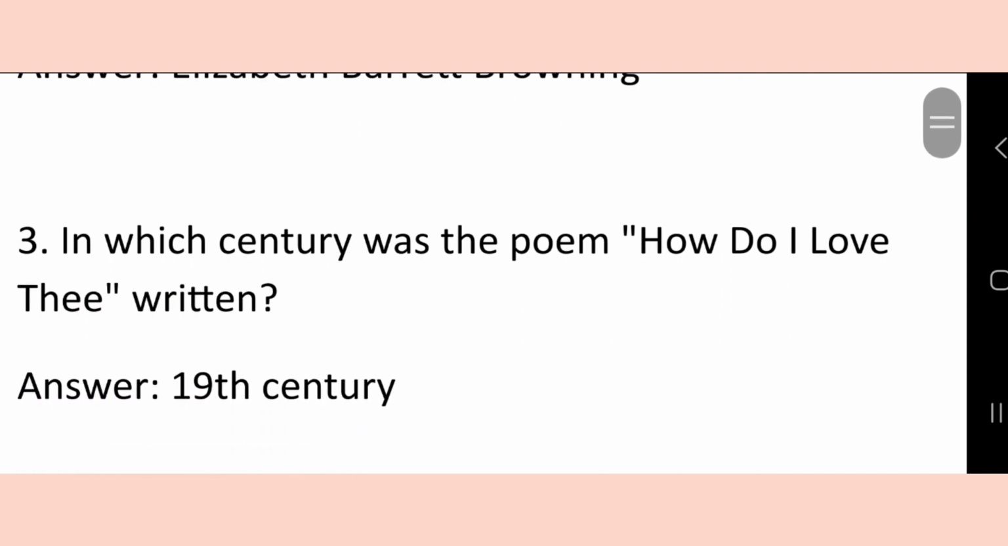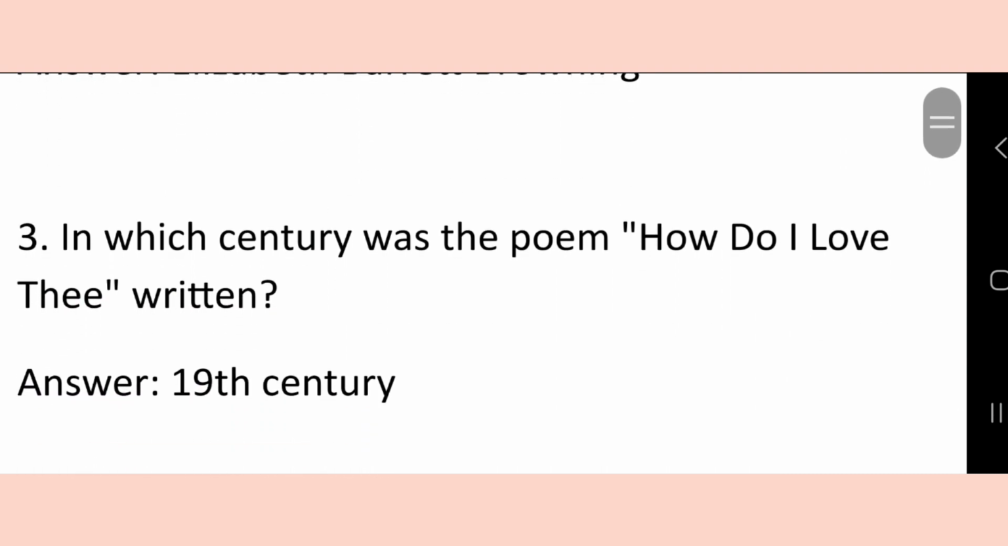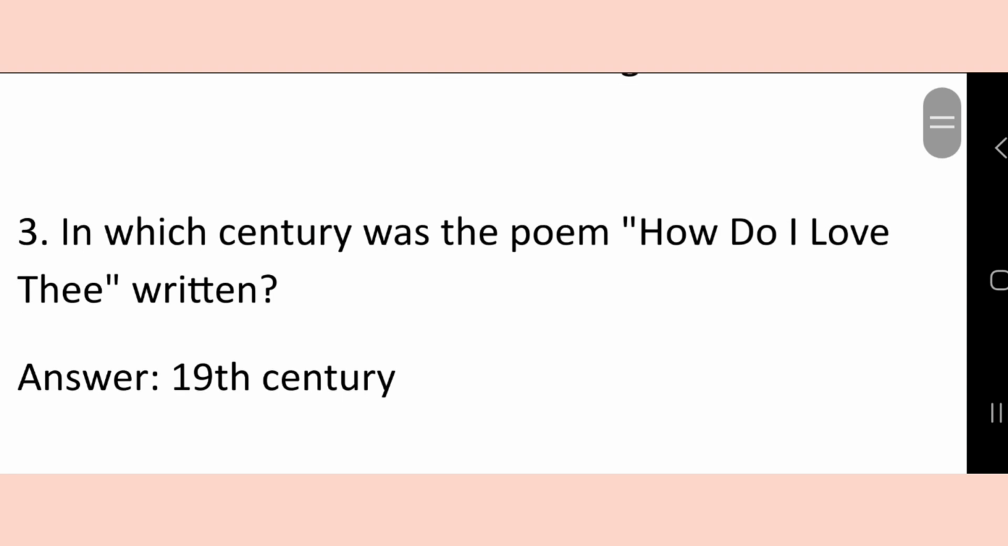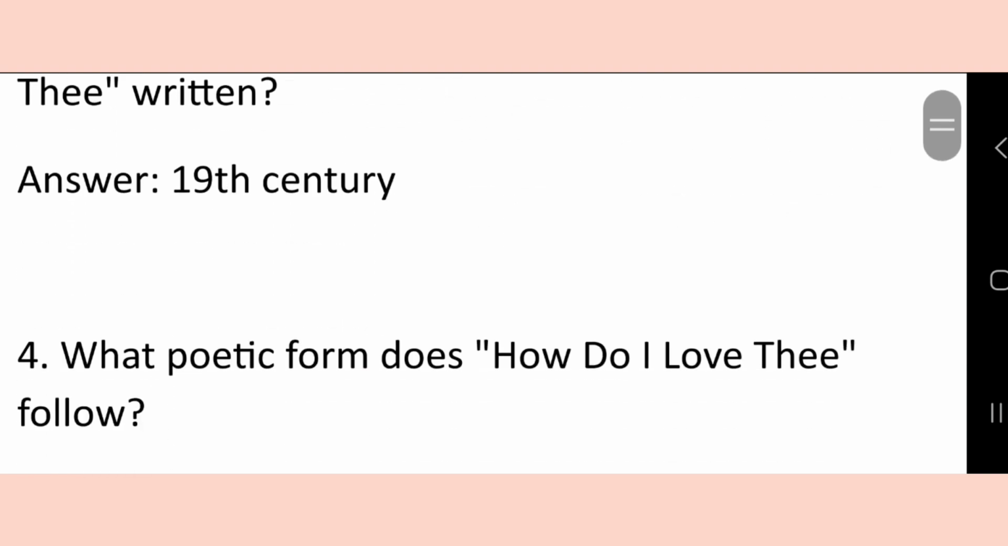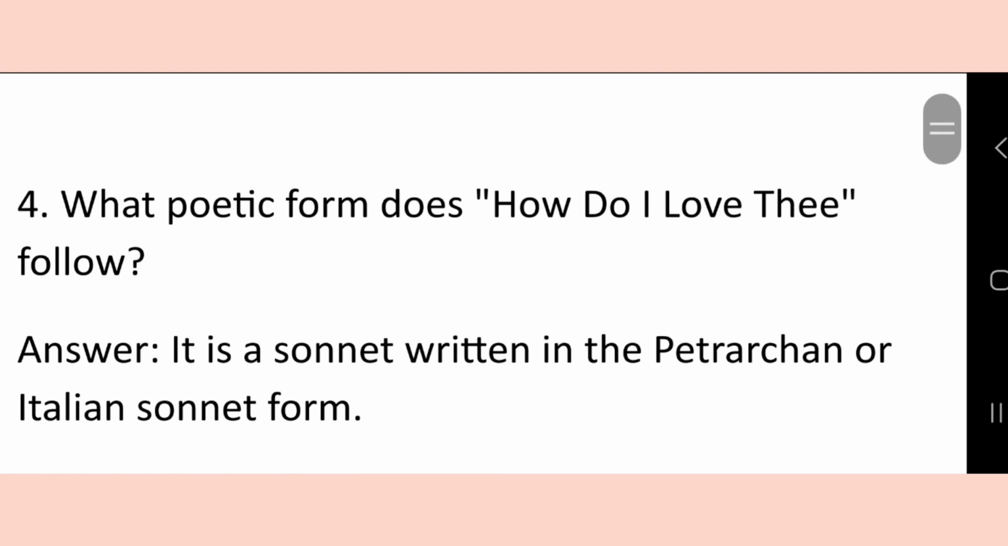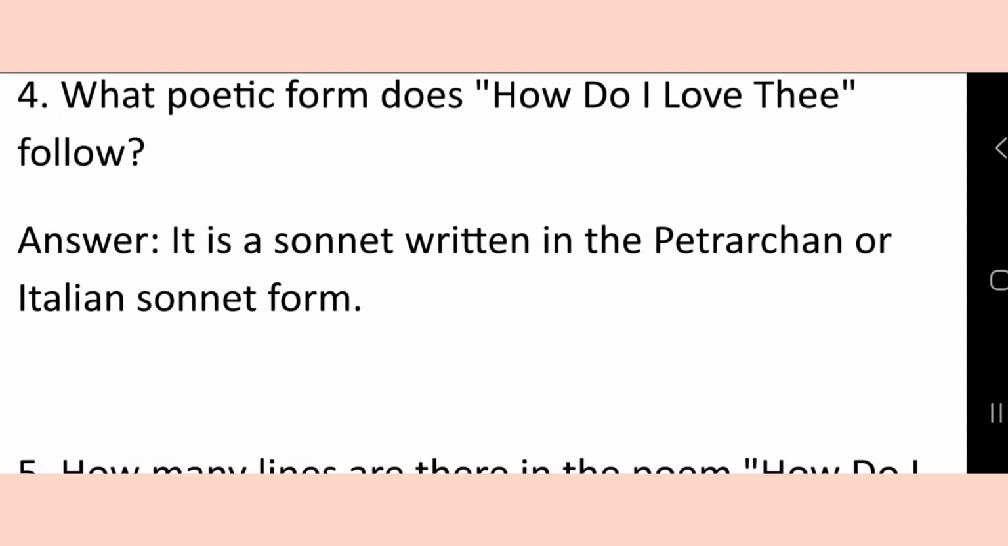Question 3. In which century was the poem How Do I Love Thee written? Answer: 19th century. Question 4. What poetic form does How Do I Love Thee follow? Answer: It is a sonnet written in Petrarchan or Italian sonnet form.